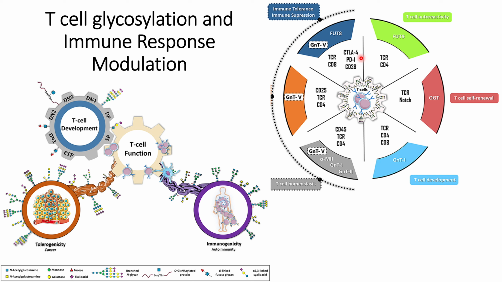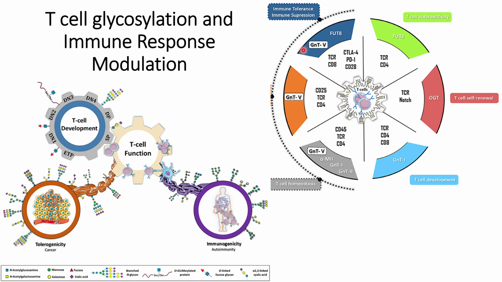So the overexpression of these receptors because of GNT5 will make the immune system more suppressive or more tolerant against cancer. This overexpression of the CTLA4 and PD1 receptors will give more chance to suppress the T cell functions, because the immune checkpoint receptors are overexpressed when the GNT5 enzyme is dysfunctional.